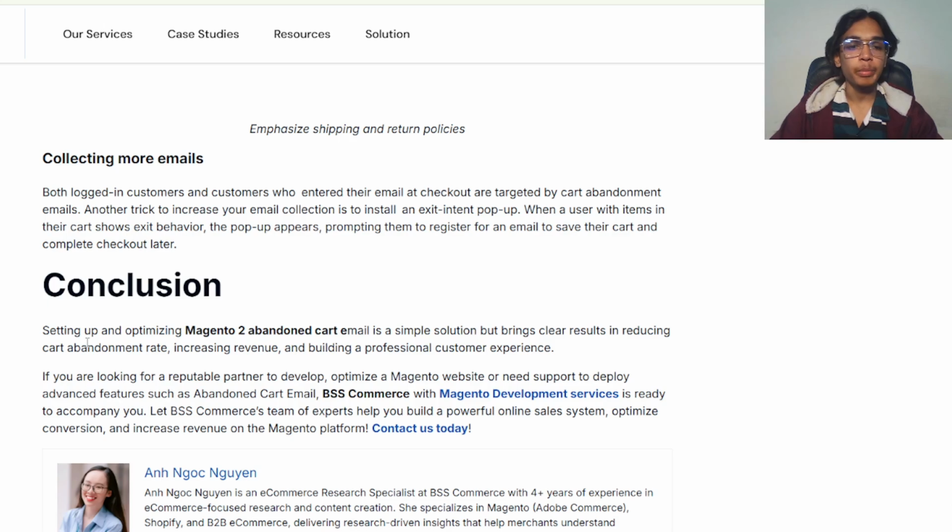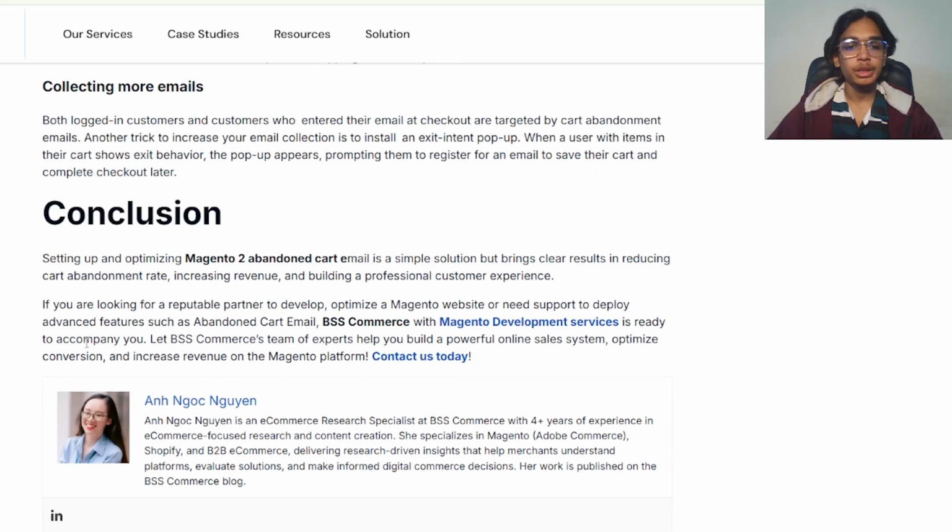Setting up and optimizing Magento 2 abandoned cart email is a simple solution but brings clear results, reducing cart abandonment rates, increasing revenue, and building a professional customer experience. If you're looking for a reputable partner to develop a custom Magento website or need support to deploy advanced features such as abandoned cart email, BSS can boost conversions and increase revenue in the Magento platform. Contact us today.